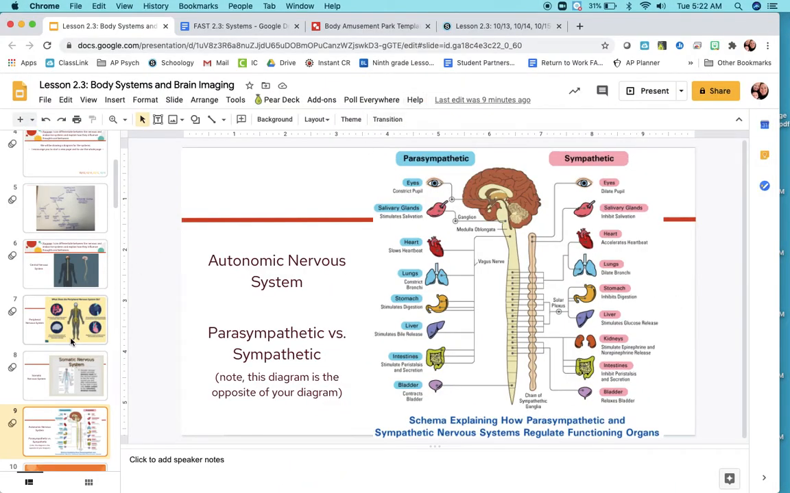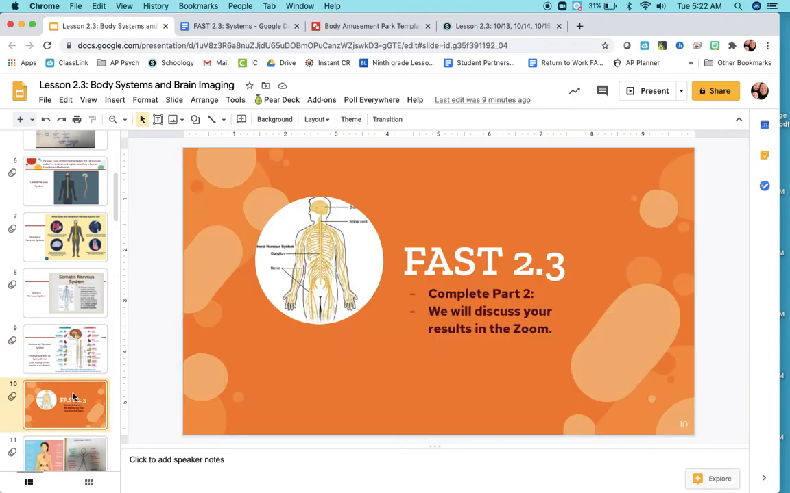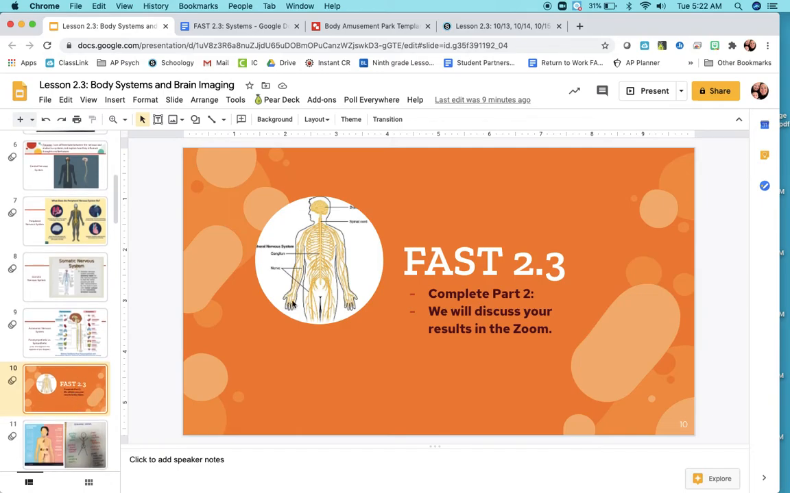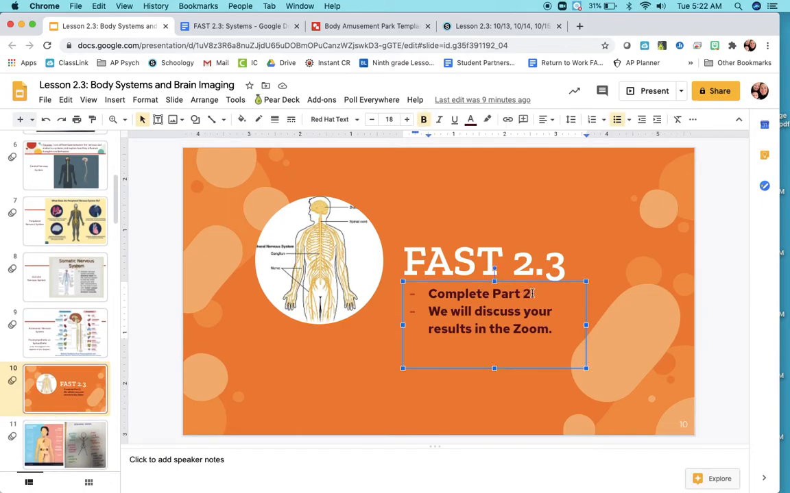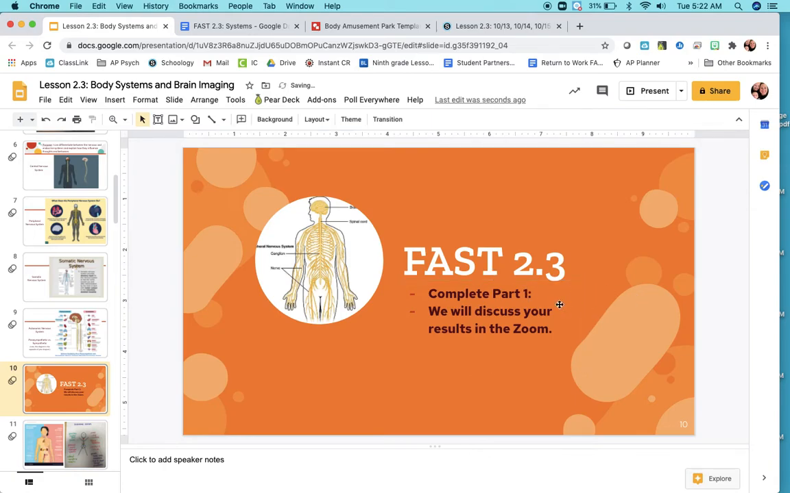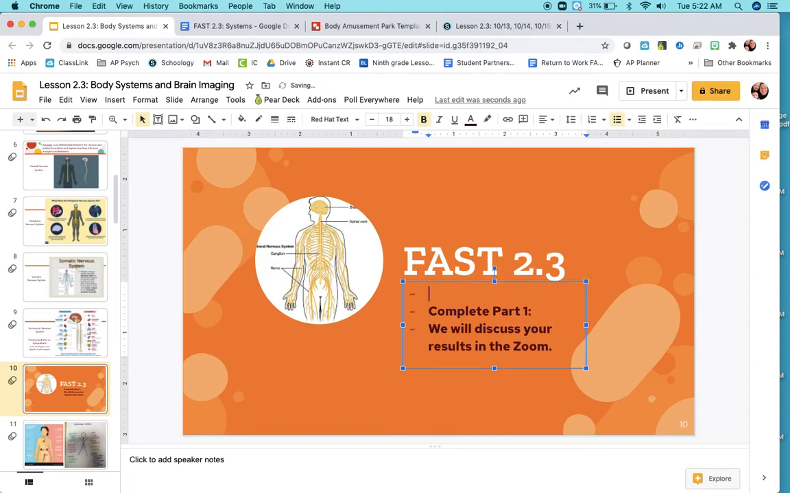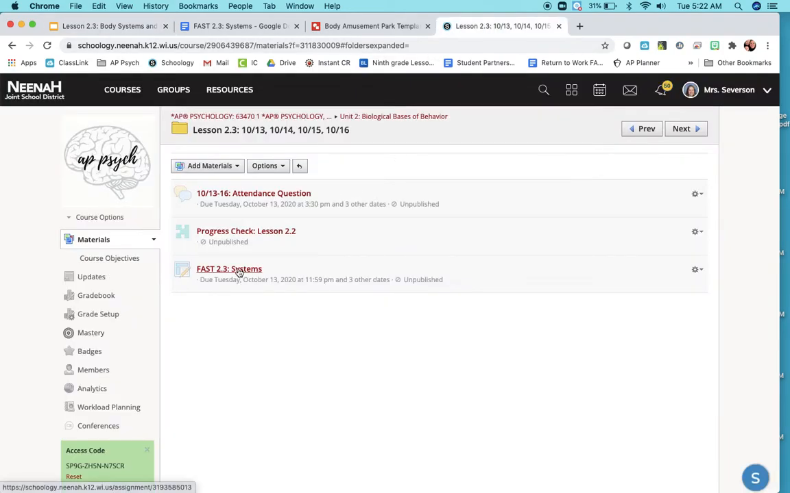So now what I'd like you to do is we are going to go to FAST 2.3, and this actually should say part 1. I think I edited the wrong slide. So you need to go to Schoology and open up FAST 2.3, which can be found here. Okay, so you open up 2.3,